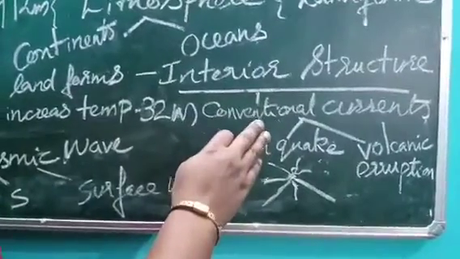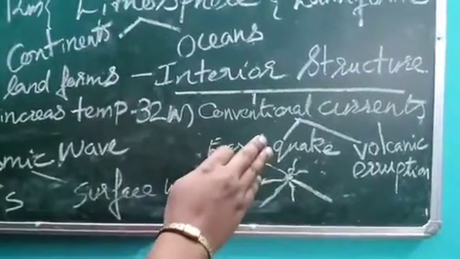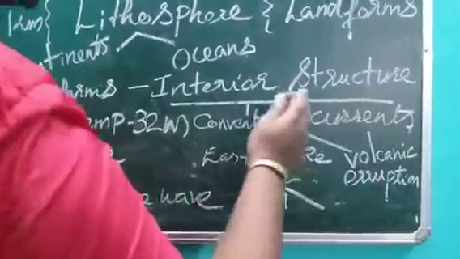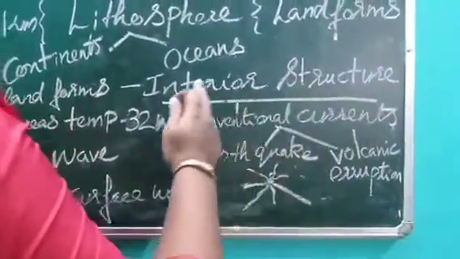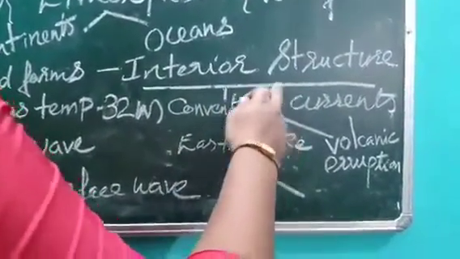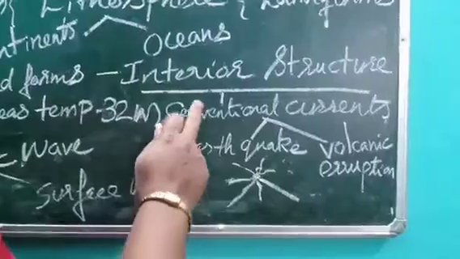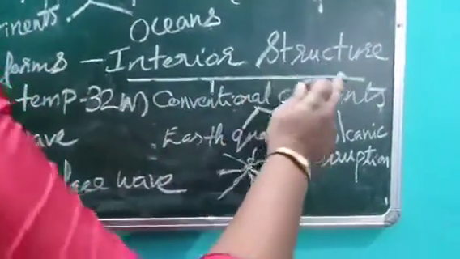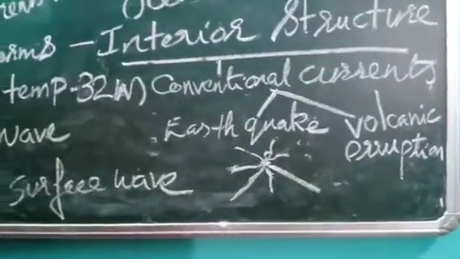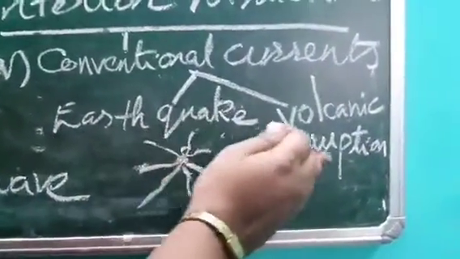Because uranium and thorium, such kinds of radioactive elements, are present in the interior part of the earth, convection currents are produced inside the earth, and these currents produce energy. This energy tries to release through the unstable part of the earth's crust. So the energy released, produced due to the convection current, is released through the weak or unstable part of the earth's crust, and so earthquakes and volcanic eruptions occur.